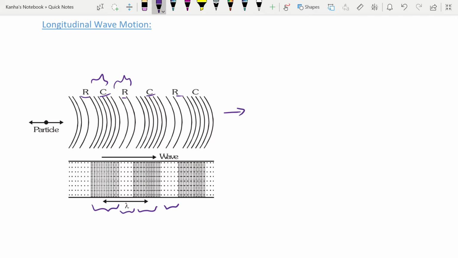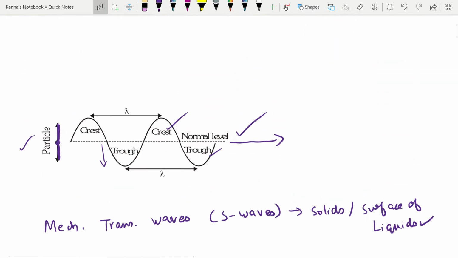Note that in the previous one, your lambda was your wavelength, the distance between two crests or two troughs. How do you define the time period? If this particle or this vibration or this position is given by this, at this point it has a tendency to go upward. Now when will this repeat? This exact same position will repeat at this point, where it will again be going like that.